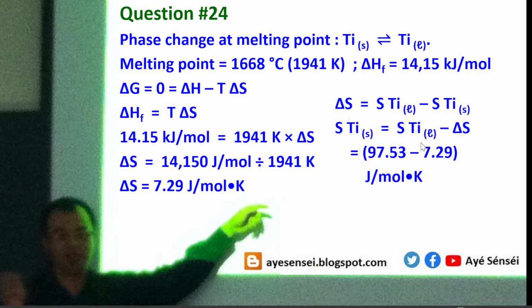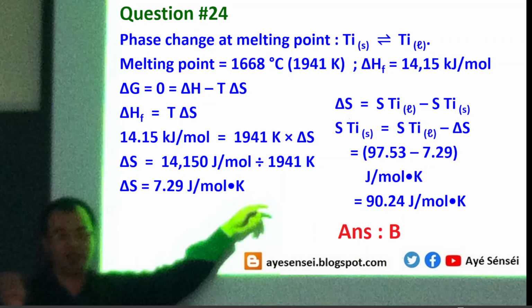So the entropy of the liquid titanium is given there, and delta S we already know from calculation. So this means that the entropy of titanium in the solid phase is 90.24 joule over mole Kelvin, which means that the answer is B.